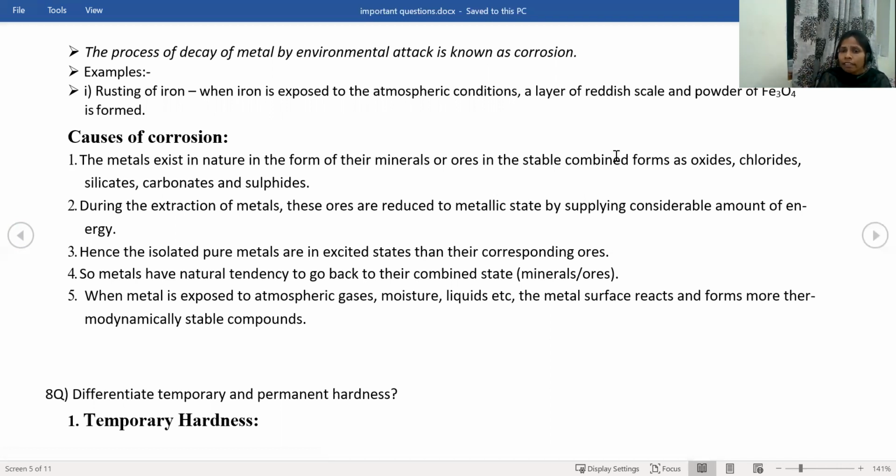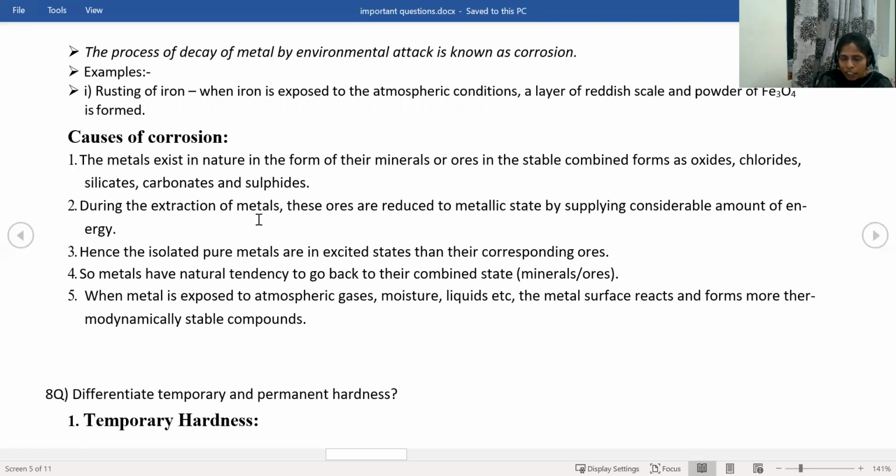How does the metal exist in nature? In the form of its minerals or the ores, because the combined form is stable here. And what is the combined form here? Either oxides, chlorides, silicates, carbonates, or sulfides. That means metal exists in the environment in the form of metal oxides, metal chlorides, metal silicates, metal carbonates, and metal sulfides, because it is stable.